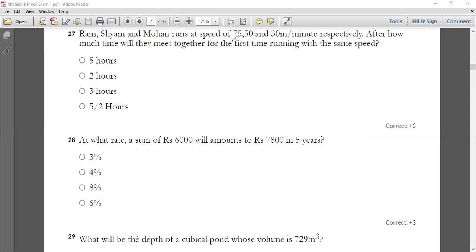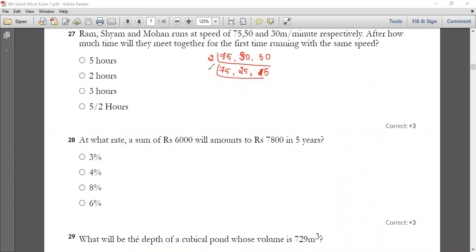So now you have to find the LCM of the three numbers, that is 75, 50, and 30. We'll go with the first two. 2 3s are 6, and sorry, 2 won't go into 75, so as it is, you write the 75 here. And now 2 25s are 50, and again 2 15s are 30, you write here. So this is 50, the second one.